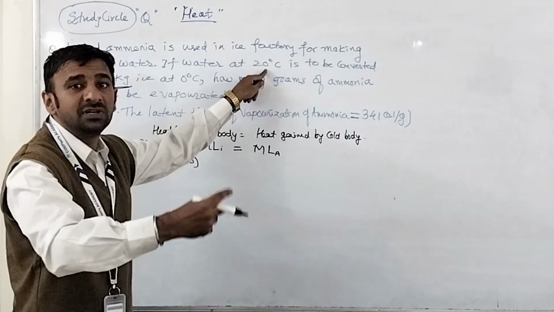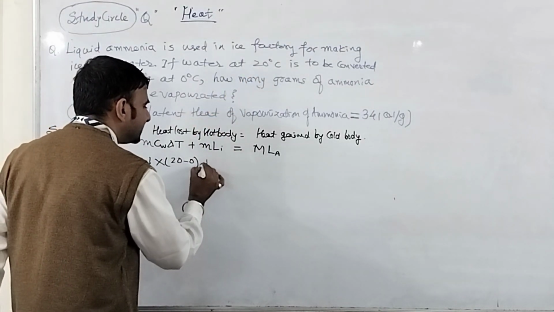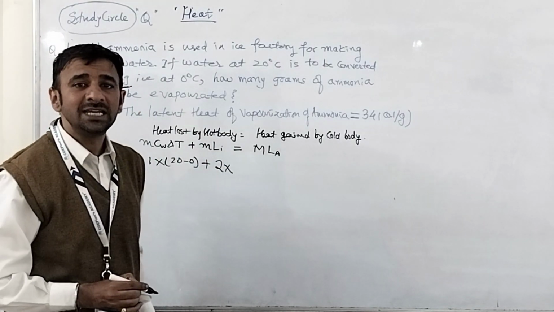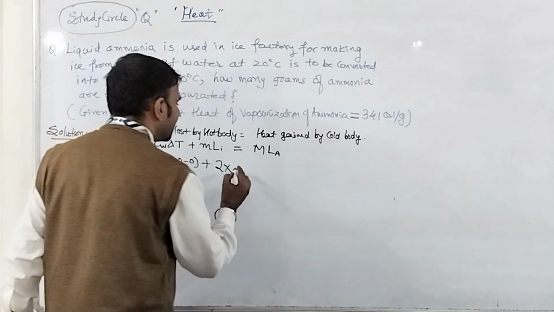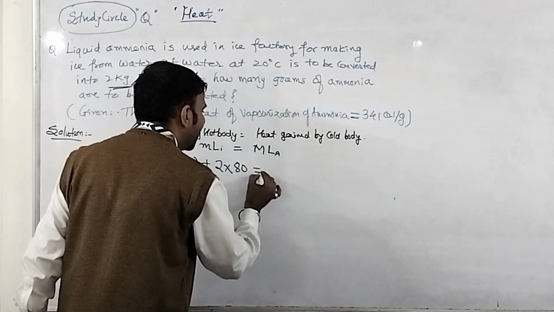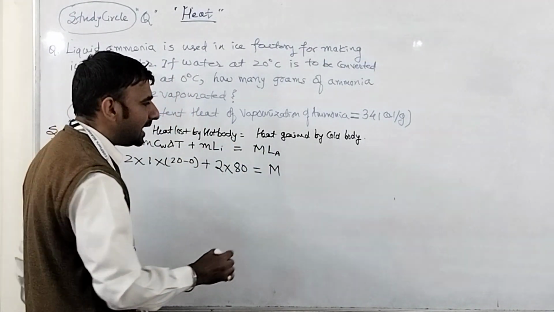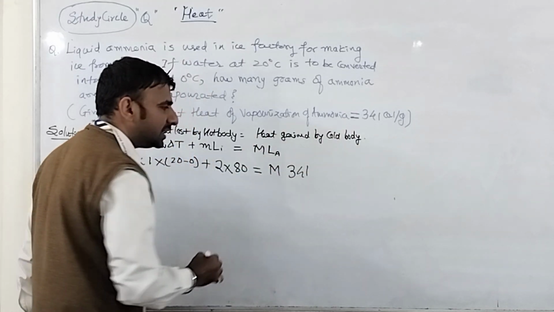Plus again the same mass 2 into latent heat of fusion of ice, which you might know is 80 calorie per gram. That is equal to M, what you have to find out, and La is already given as 341 calorie per gram.